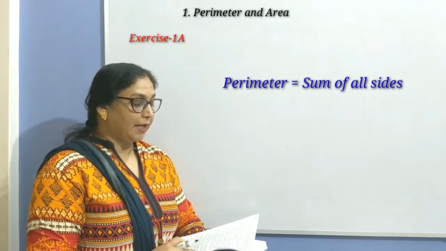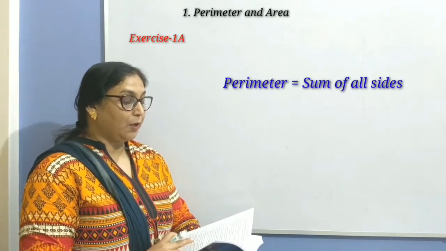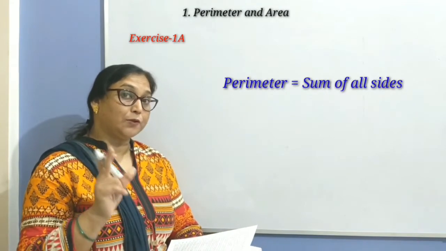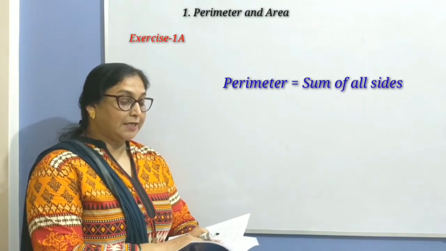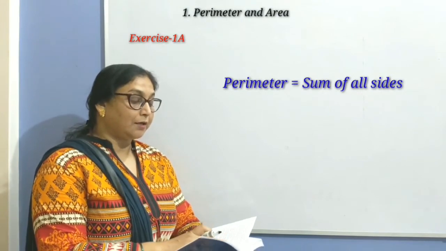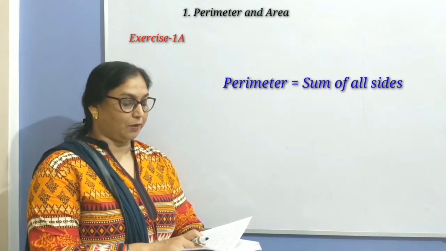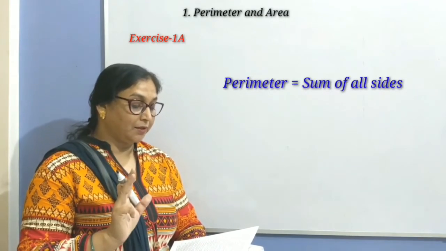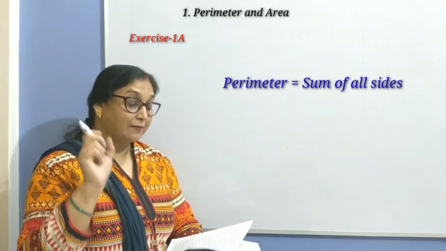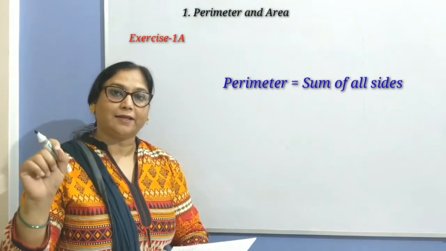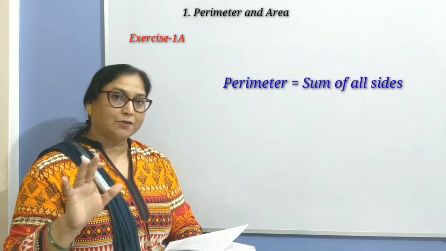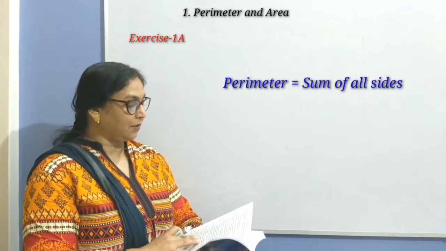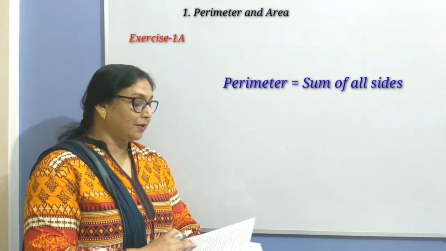In the quadrilateral ABCD, AB equals BC. If AB is 6 centimeter, it means BC is also 6 centimeter. CD is 7 centimeter. DA is 8 centimeter. So what are the four lengths? 6 centimeter, 6 centimeter, 7 centimeter and 8 centimeters. So when you sum up all these four, you'll get the perimeter of this quadrilateral ABCD. Now let's move on. Fourth sum.